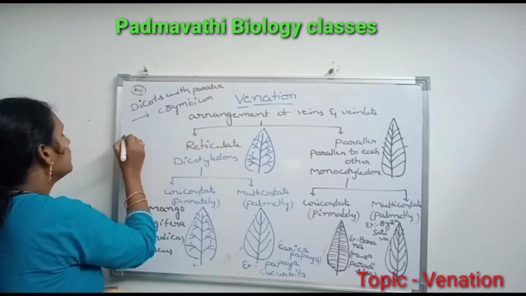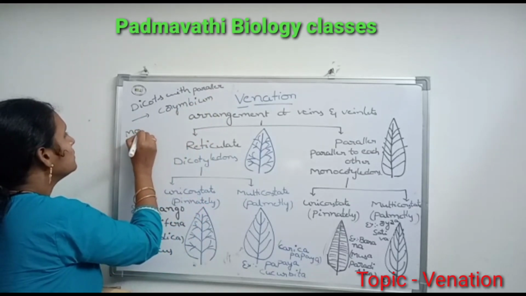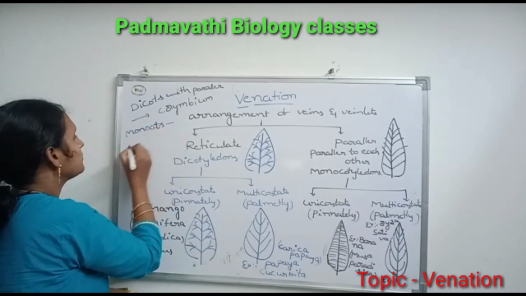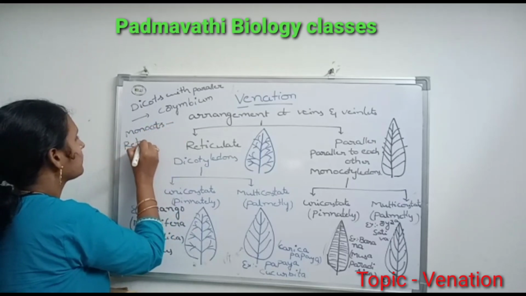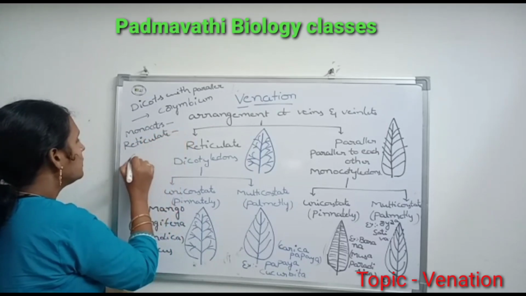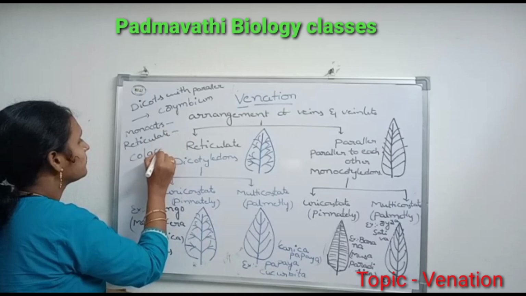And the other one, monocots with reticulate venation, example, Colocasia.